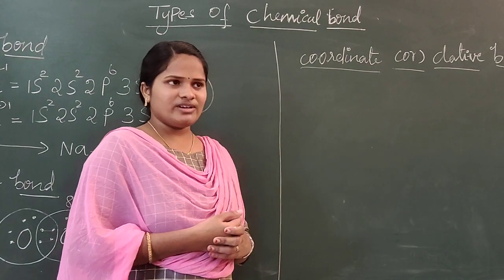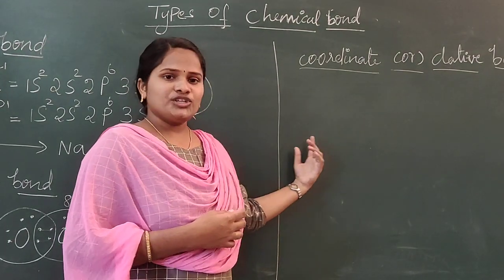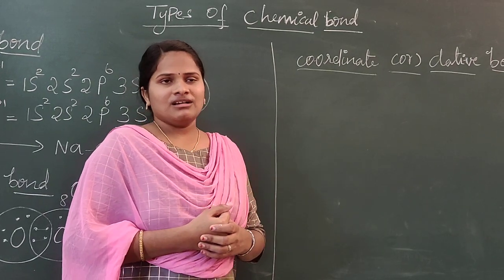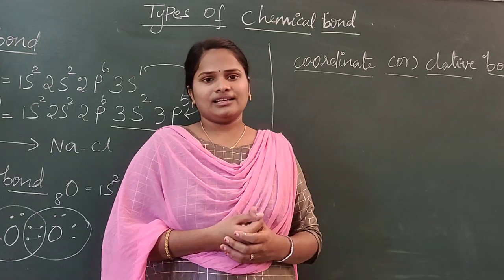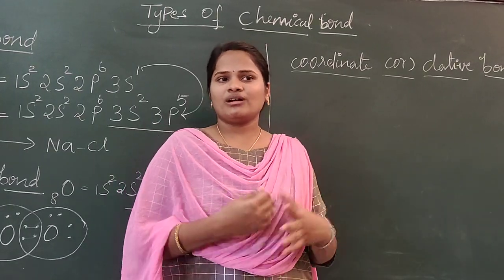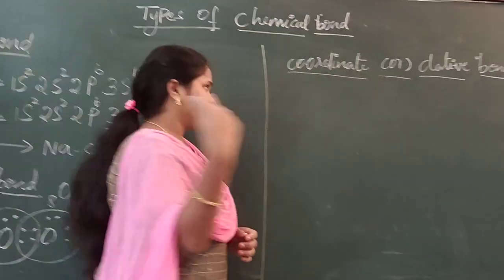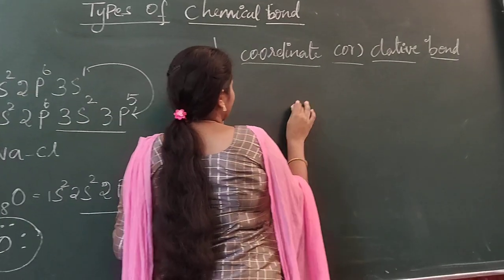I'll give one example first. I'll explain with ammonia and the acid H+. First I'll explain how ammonia is forming. Then I'll tell you which is the bond pair, which is the lone pair, how the bond is forming, everything. Okay. So first I'll take nitrogen.